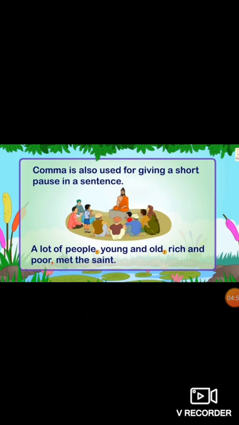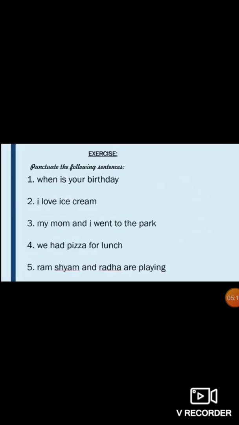A lot of people, young and old, rich and poor, met the saint. Here, while speaking also you can notice we have given a pause. So wherever we have given a pause, we have stopped a while, there we have to put a comma.